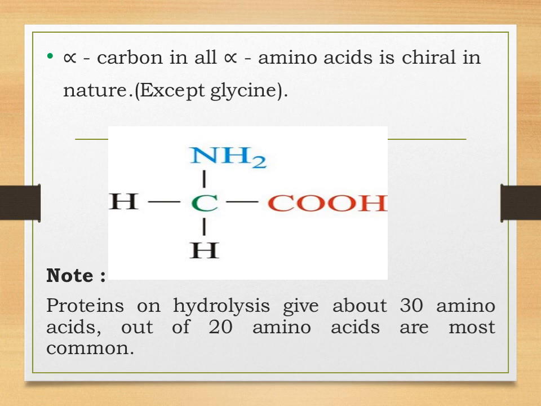Glycine is basically the simplest of all amino acids and the only amino acid which is optically inactive. That is, it is not chiral. Otherwise, all the alpha amino acids are optically active and they are chiral.